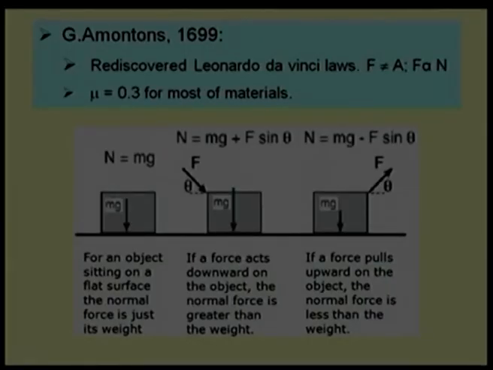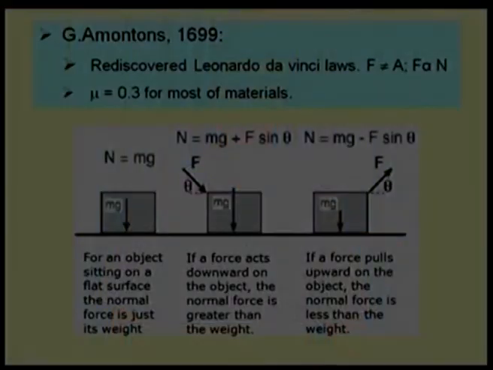Another interesting thing from Amontons was that he did a number of experiments, and by and large he found that the coefficient of friction is equal to 0.3 for most of the materials. That means, if I do not have any knowledge, or maybe I am doing design at the start and have not selected the material pair, or I am going to select the material pair based on the strength or stiffness criteria, which will come much later, in that case I can choose a coefficient of friction under drag condition equal to 0.3 at the start. So, these results were encouraging, and we accept these results.